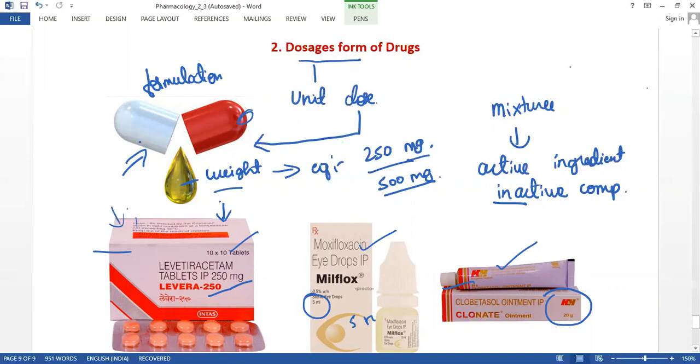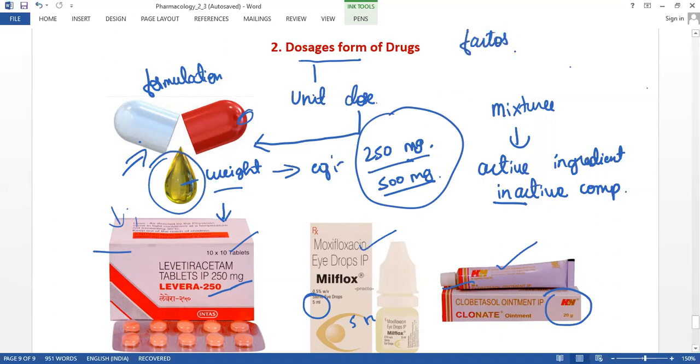And there are many factors while designing the dosage of the drugs. Those factors depend on the patient's condition, the age of the patient, the weight, and the liver and kidney working condition.